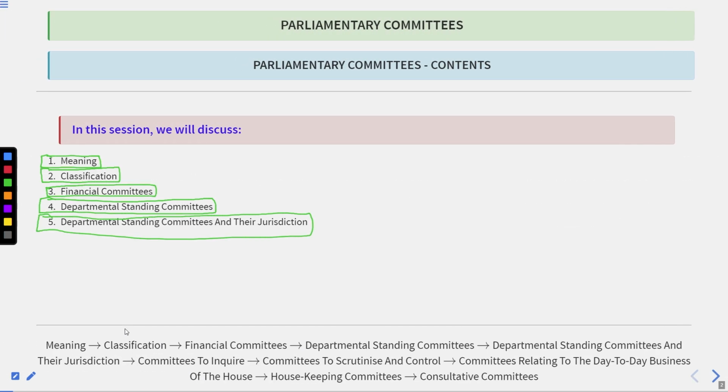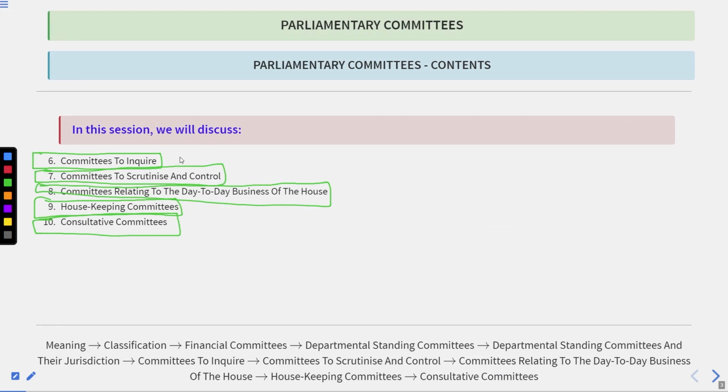If we talk about the topics that we have covered so far, we have done with the meaning part, we have done with the classification, we have done with the financial committees, right? The topics that we are left with are the departmental standing committees and their jurisdiction, committees to inquire, committees to scrutinize and control, committees relating to the day-to-day business of the house, housekeeping committees, and the consultative committee. Okay. So this is the picture that we have created so far altogether.